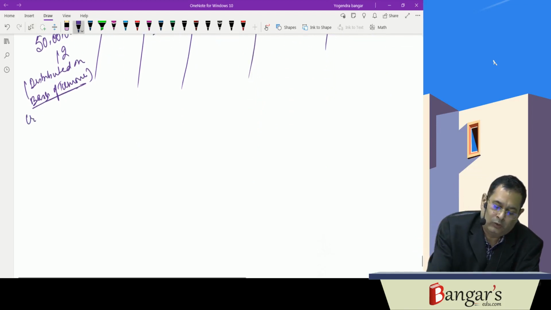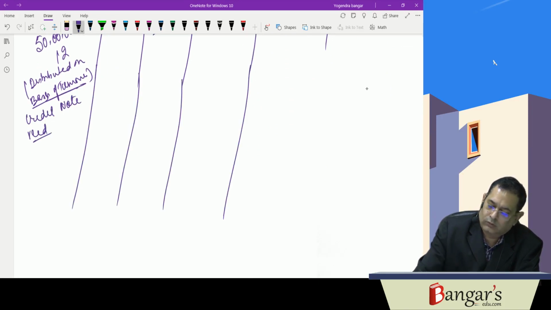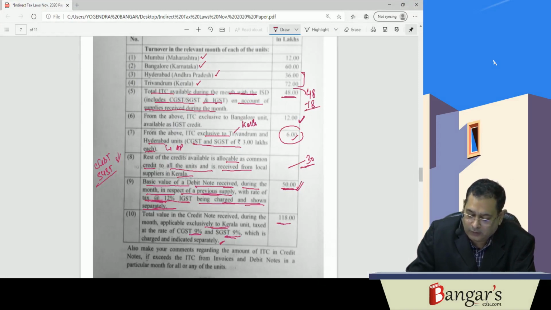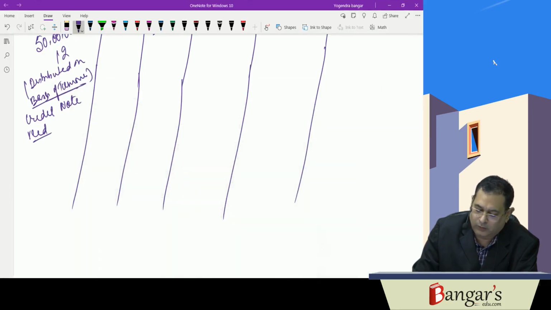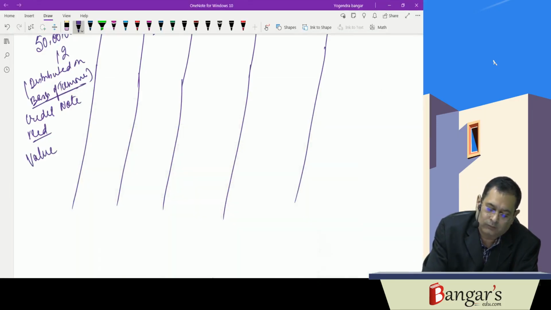Then credit note received. Now they say that total value of credit note received during the month applicable exclusively to Kerala unit, tax rate of 9% and 9%, which is charged and indicated separately in the invoice. So here the value is how much? 118 inclusive of GST. So the GST element of credit note will be 18 lakhs.